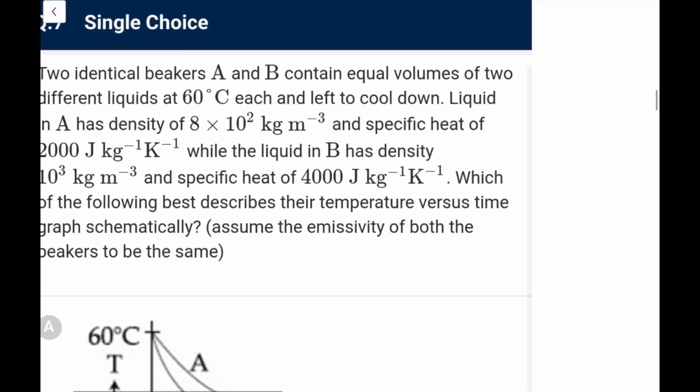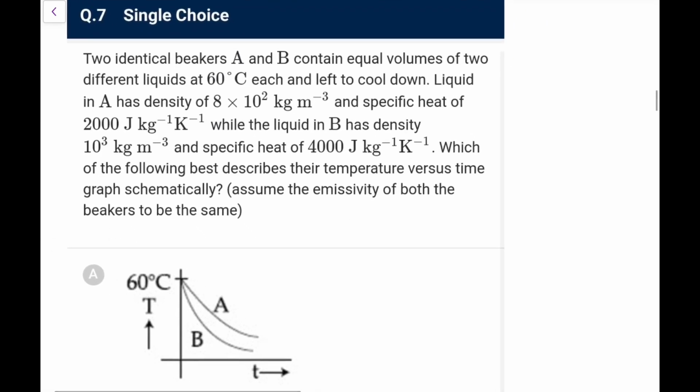Next, two identical beakers A and B contain equal volumes of two different liquids at 60 degrees each, left to cool down. Liquid A's density is given, and specific heat is given. B has a density greater than that, and specific heat also greater.